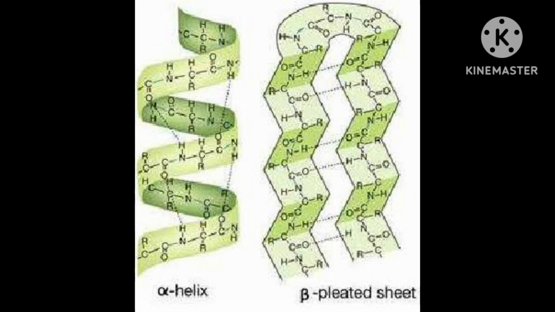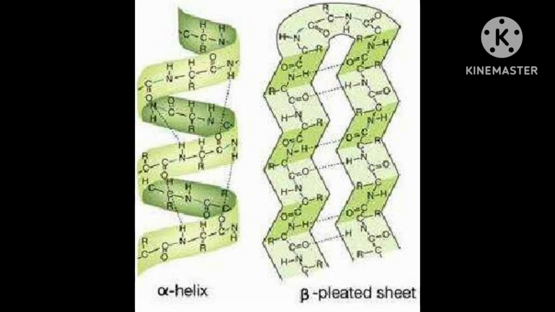The main forces which stabilize the secondary and tertiary structure of proteins are hydrogen bonds and disulfide linkage. Others are also there. Here van der Waals forces and electrostatic forces of attraction also work. That means here a total of four types of big forces are acting.